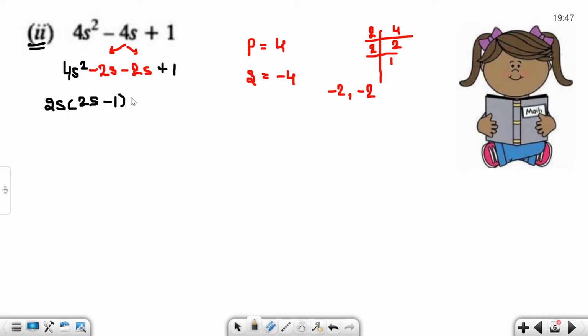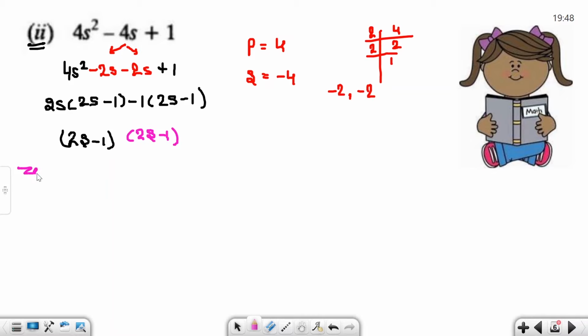In the other part, there is no common term, so 1. If we take minus common, plus becomes minus 1. 2s minus 1 is common, and the remaining term is 2s minus 1. Both are the same, so this quadratic polynomial is (2s minus 1) whole square.